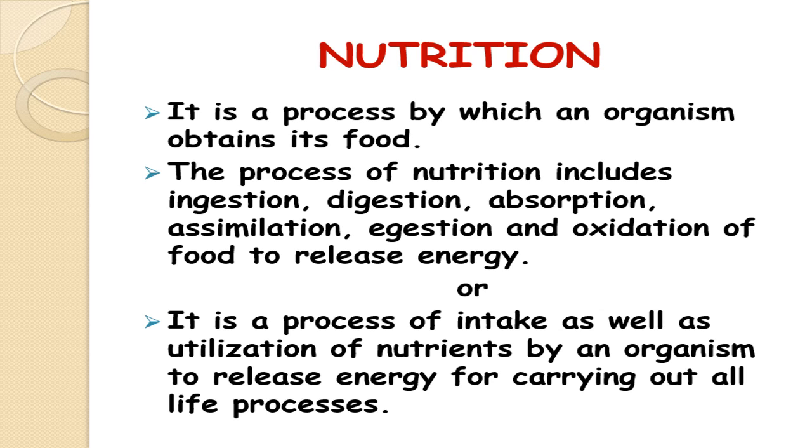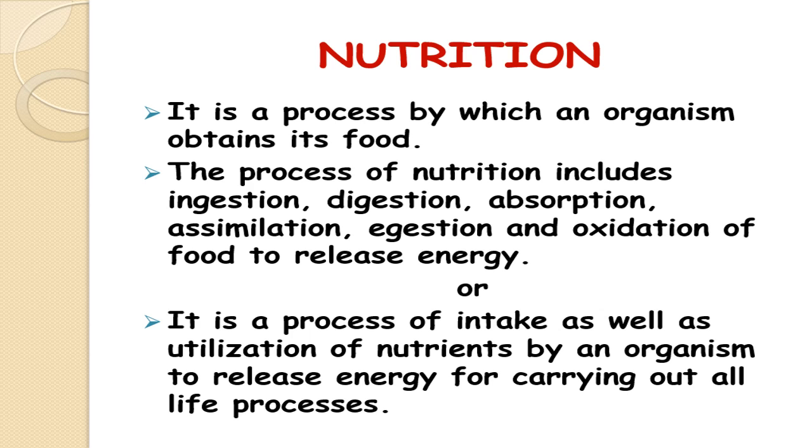After that, the third step is absorption. What is absorption? The absorption of the soluble, simple or smaller molecules of the food into the bloodstream, right? The nutrients which are useful for our body are absorbed from the food by the bloodstream, and from the bloodstream they move all over the body, giving them to all the cells, right?